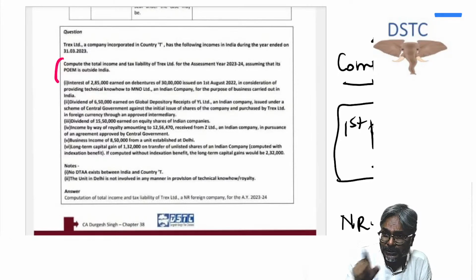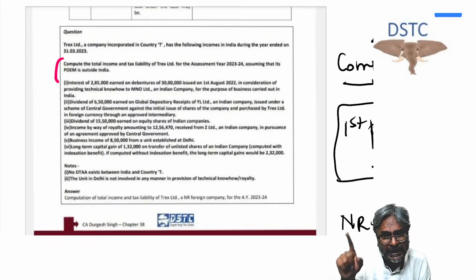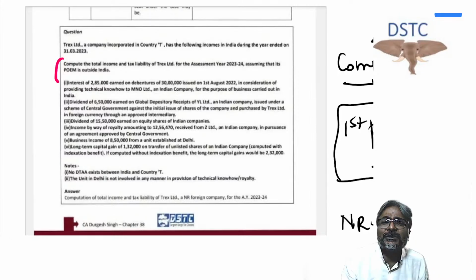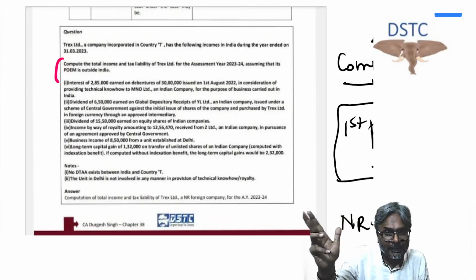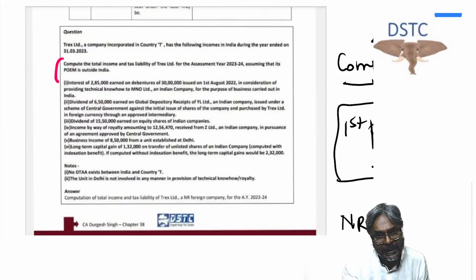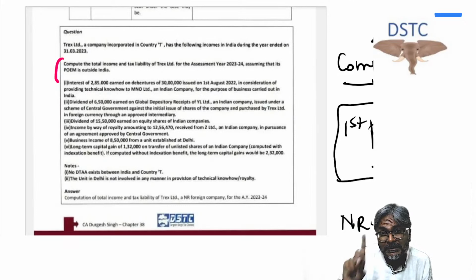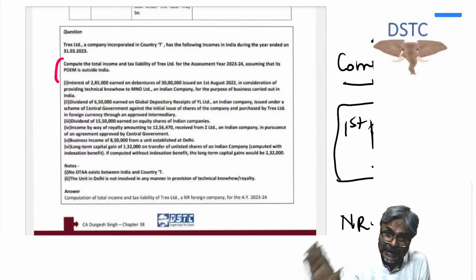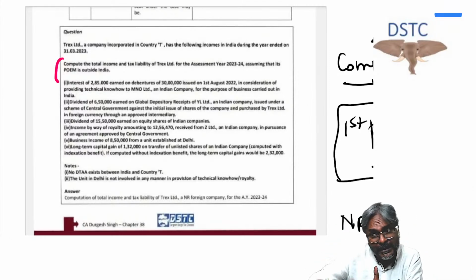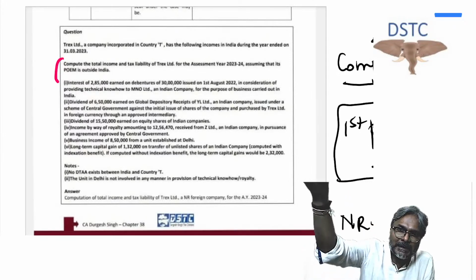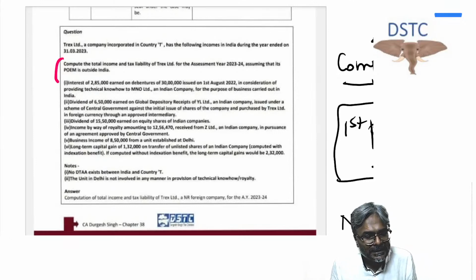Point number 1, you need to check who is the person who is taking the key managerial and commercial decision for that foreign company. And the second one is where that decision is taken. And if that where happens to be in India, then the POEM of this foreign company, which does not satisfy the active business outside India test, will be considered to be in India, because that where is in India. What is that where? The place where the key managerial and commercial decision is taken by the person in India.